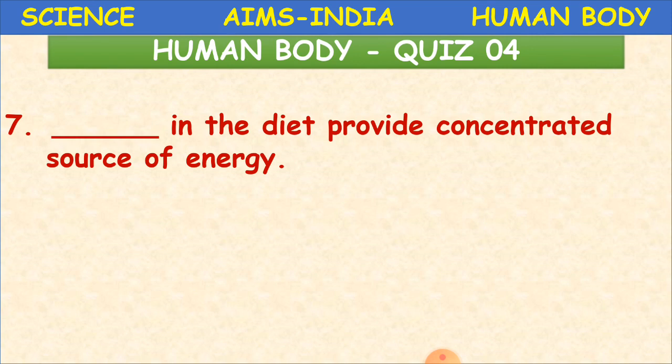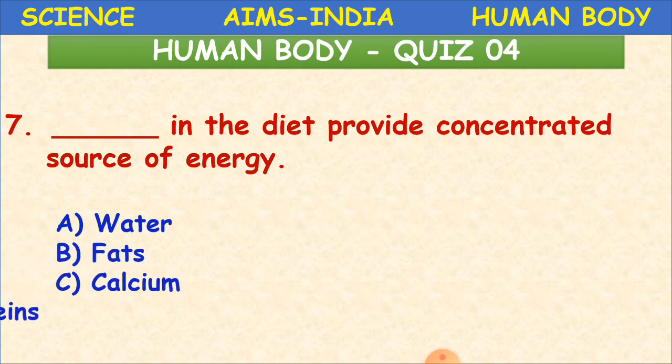Dash in the diet provide concentrated source of energy. Concentrated in the sense, students, it is like removing the water content. Okay, concentrated source of energy. Which one is providing? A. Water, B. Fats, C. Calcium, and D. Proteins.